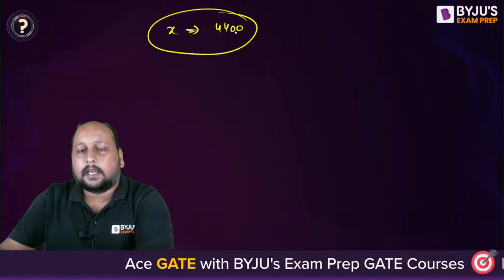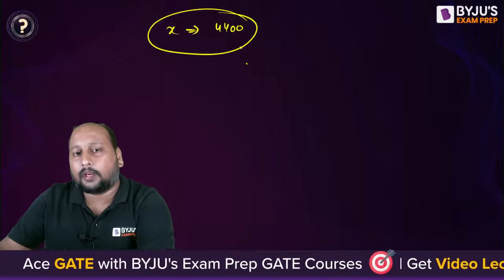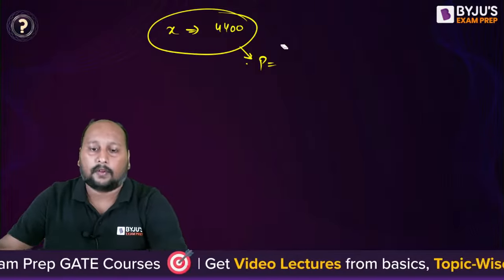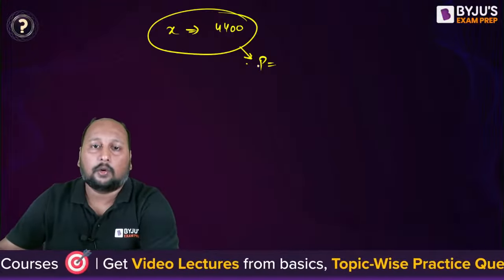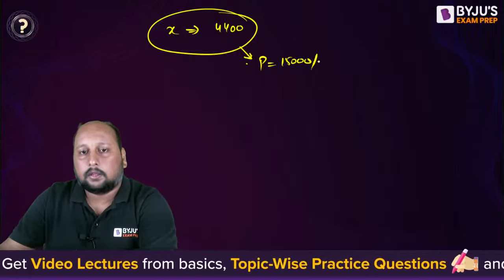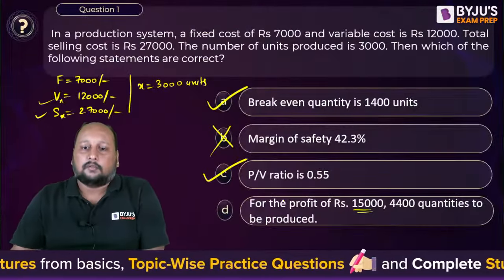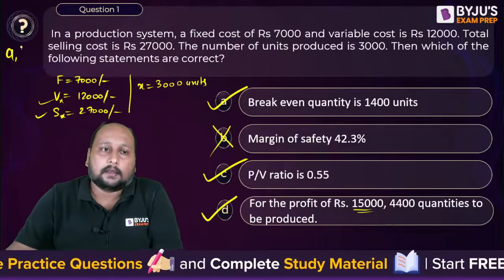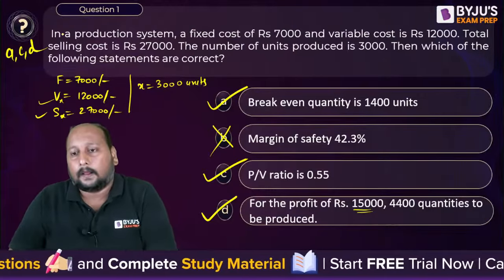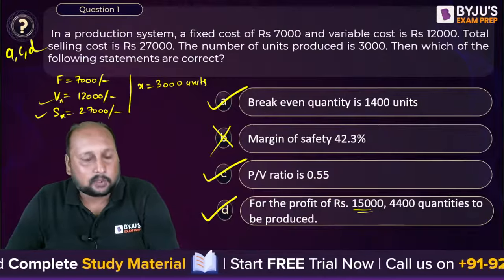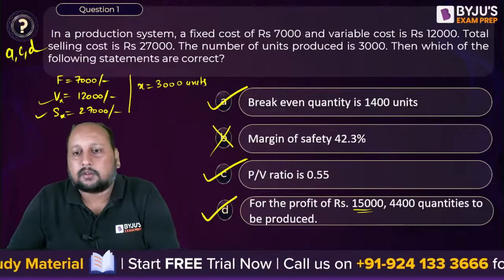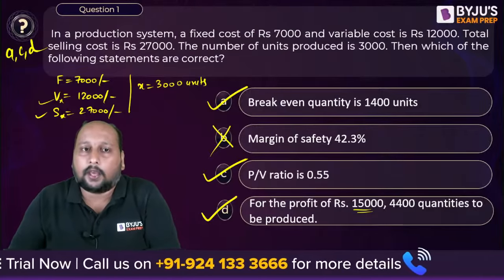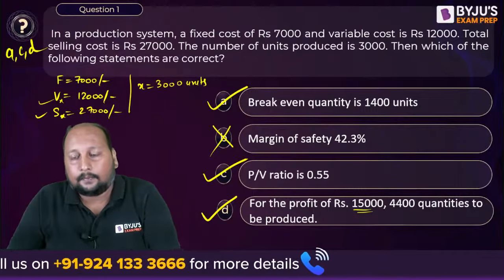That means if I'm having x equal to 4,400, the profit will be equal to 15,000, right? So now let us move to the option for this one. Option D is correct. So the final answer that we are getting is A, C and D. The final answer that you are getting in this problem is A, C and D. Margin of safety is not correct, but all the rest of the options are correct. Okay, clear everyone?